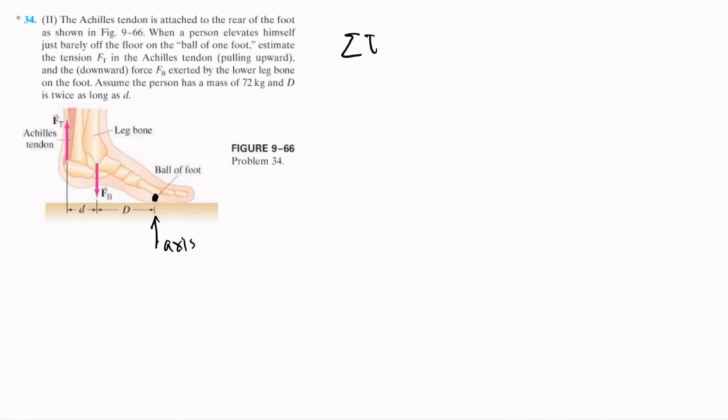what do we get? The first force, Fb, causes a counterclockwise rotation. Again, if we choose counterclockwise as the positive direction, then this downward force Fb is causing a positive torque. The distance of that force is d from the axis of rotation, and the magnitude is Fb.